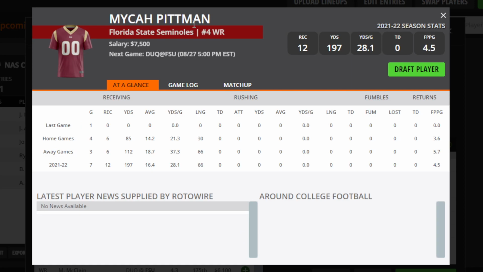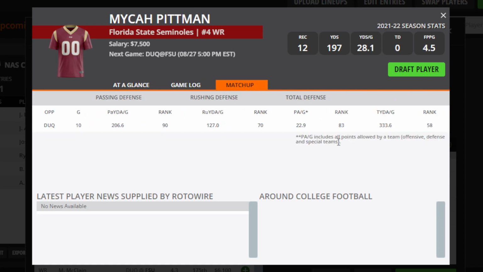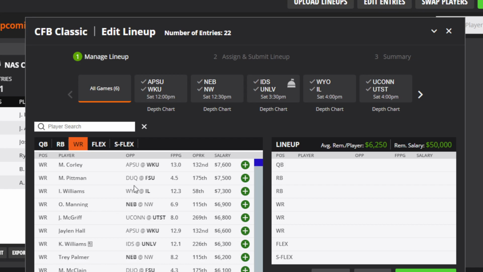My second pick is Micah Pittman. He also looks like he's going to be the top pick for Florida State, and even though he didn't have a lot of receptions last year, he looks like he's going to be the top guy. And so with Florida State's scoring ability and Vegas total, I look for him to get some of those points.